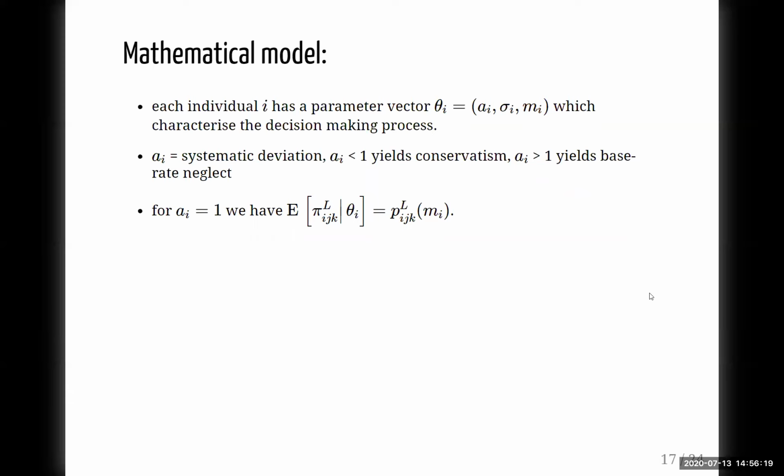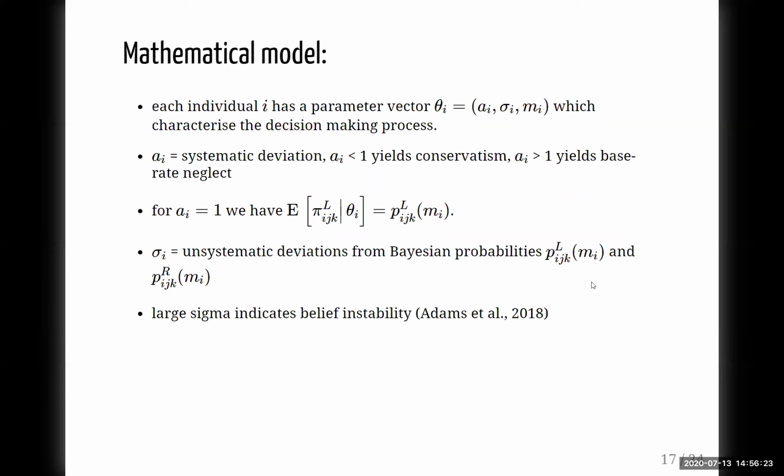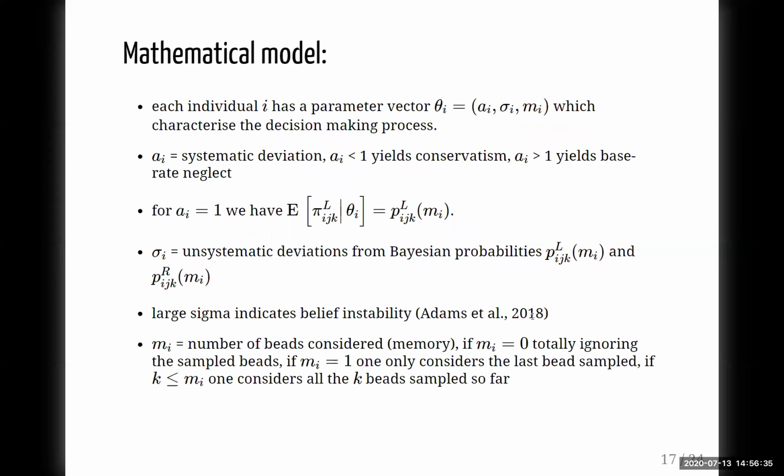So there would be no systematic deviation. There's no bias. Then we also have a parameter for the unsystematic deviation from Bayesian probabilities. And that could indicate belief instability or the precision, as I illustrated before. And then we also have the number of bits considered. We gave it the abbreviation, the letter M, so it's not memory as in cognition. And if one has an M equal to 1, one only considers the last bit.